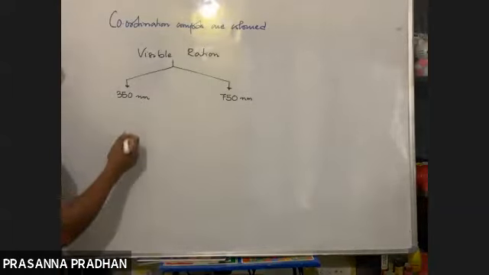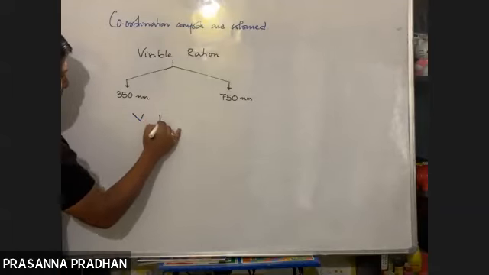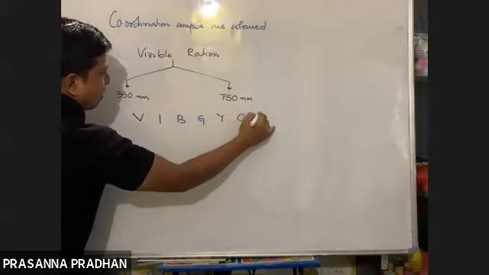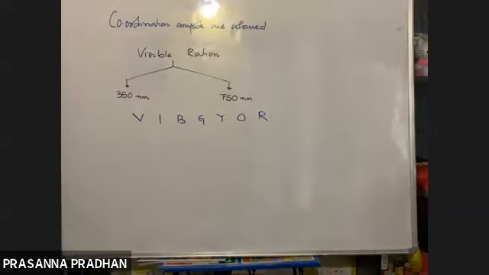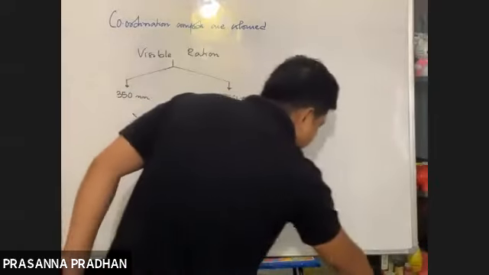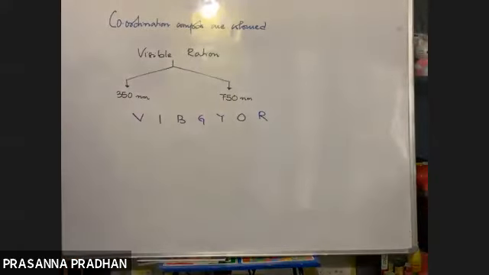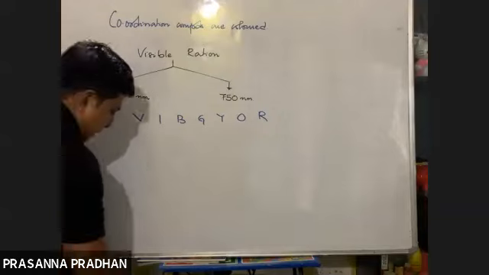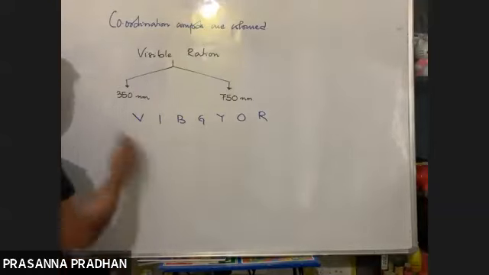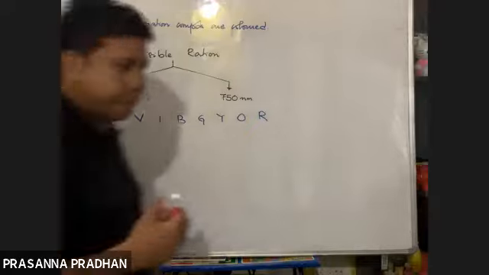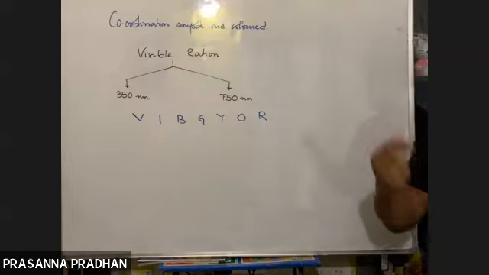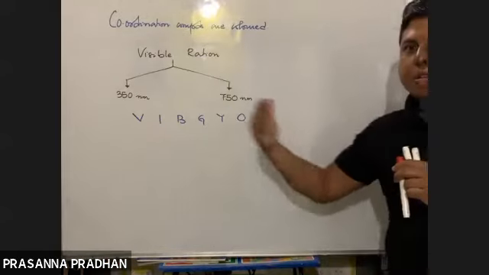So what are the colors of the spectrum? VIBGYOR, V, I, B, G, Y, O, R. This is known as a visible spectrum. So how are these colors arranged? Why this pattern VIBGYOR? Why do we call this a spectrum? What is the meaning of spectrum? Spectrum means the arrangement of radiation in increasing order of wavelength.